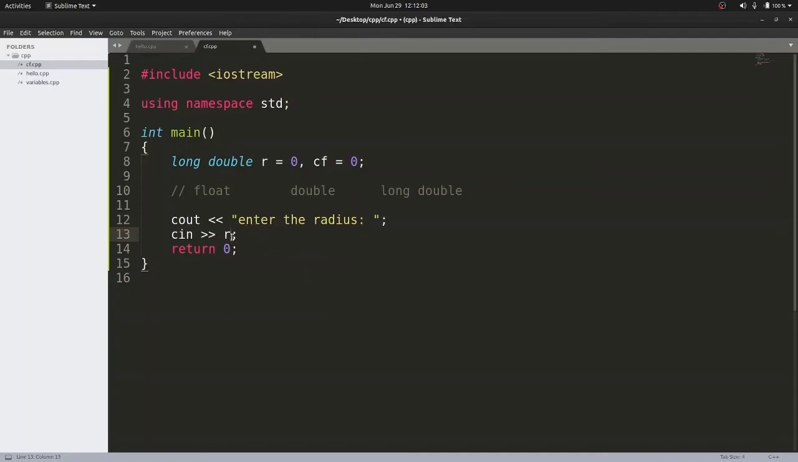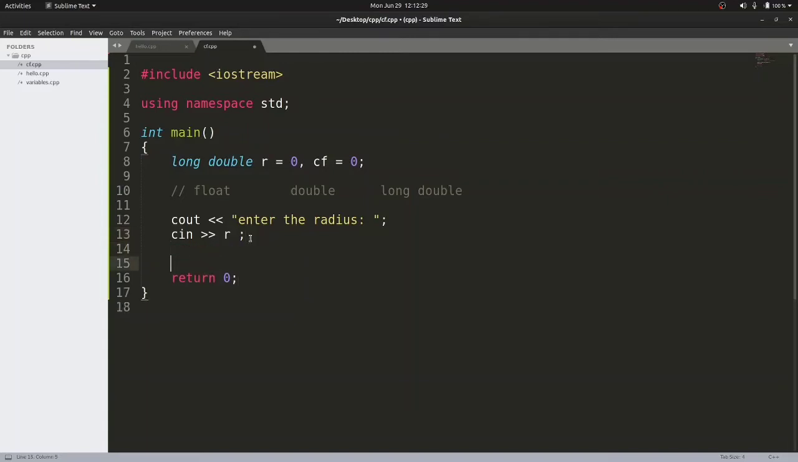Now if you want to read multiple variables in the same line, you can just keep on adding these operators. Let's say you have variable v1, and again you want to read variable v2, then again you want to read variable v3. This is how you can read multiple variables in one line, right? Since we are reading only one variable here, we need to put radius R.